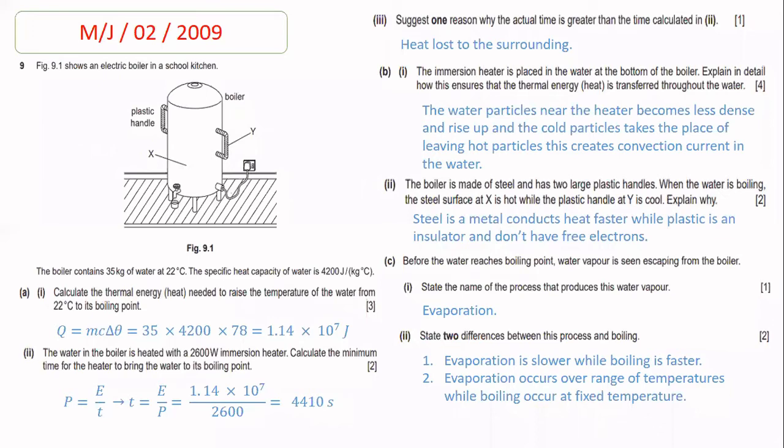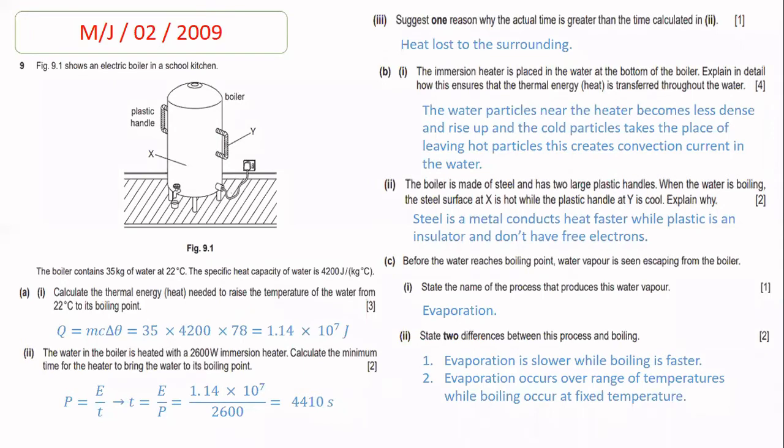In part 3, suggest one reason why the actual time is greater than the time calculated in part 2. Now beta, it is clearly shown in part 1 and part 2 that we calculate the thermal energy needed to raise the temperature of the water from 22 to 100 degrees centigrade. But in these two parts, we will not consider the amount of the energy which is dissipated or wasted in the surrounding. So that's why the actual time is greater than the time calculated in part 2, because